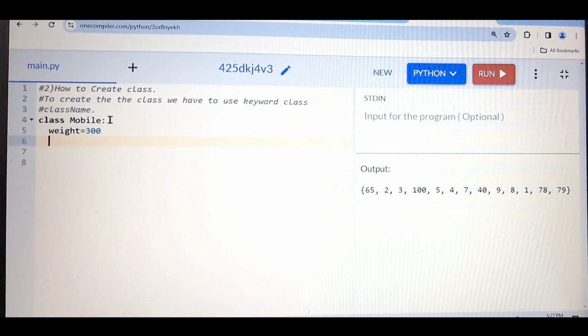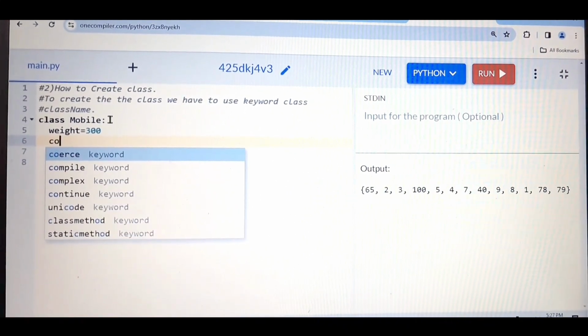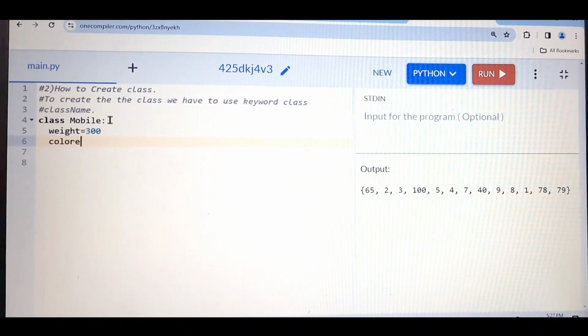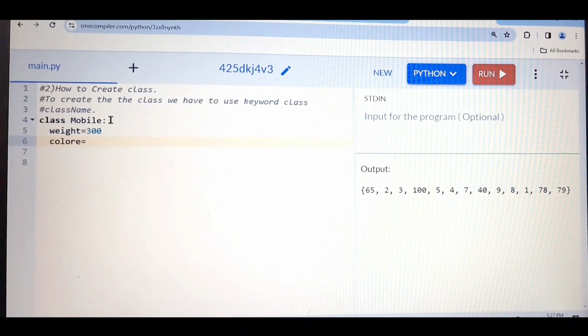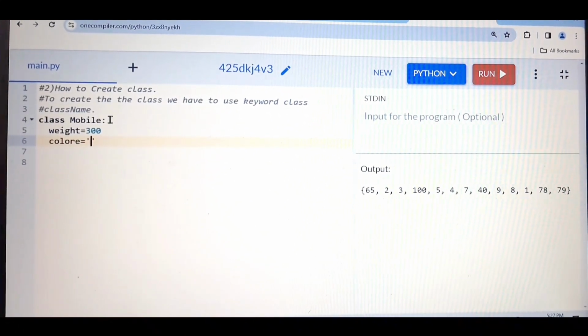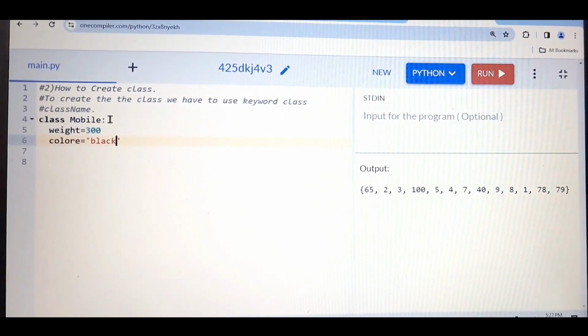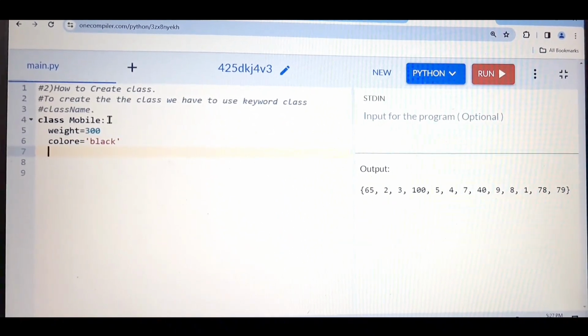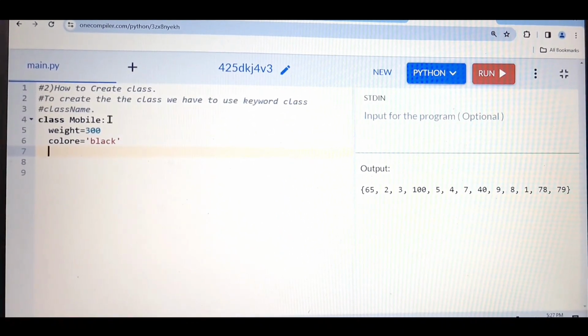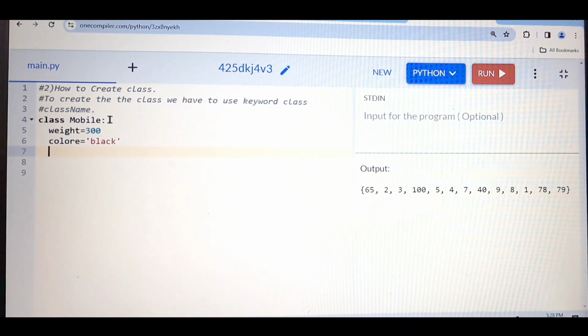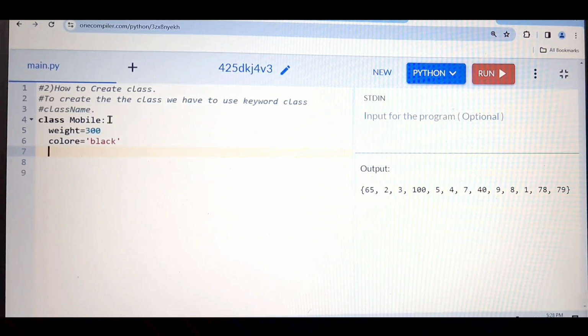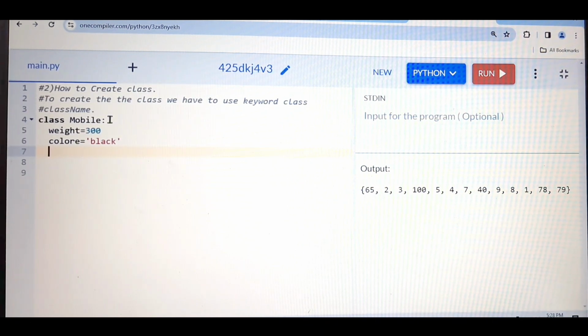Then for example, color of the mobile, I'm giving black. So these are the properties, or you can say attributes, of my class. The class name is mobile, and mobile has some properties like weight and color.